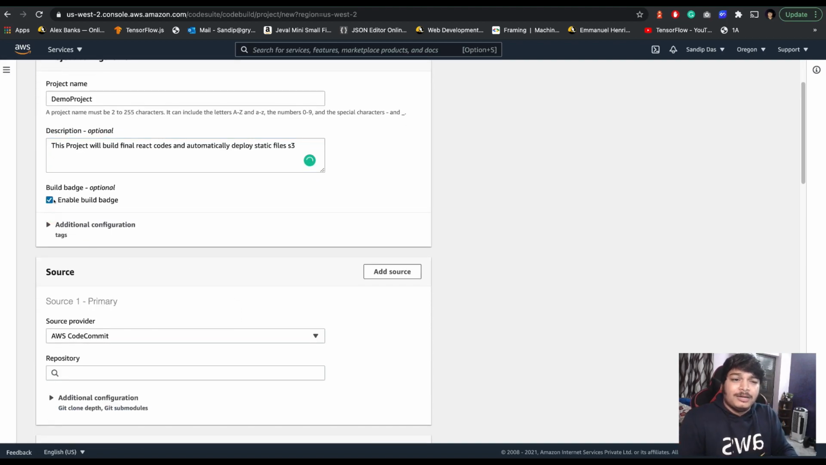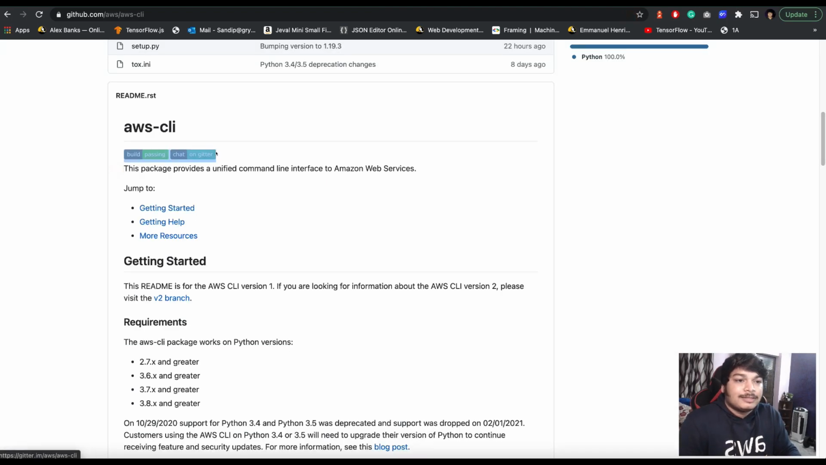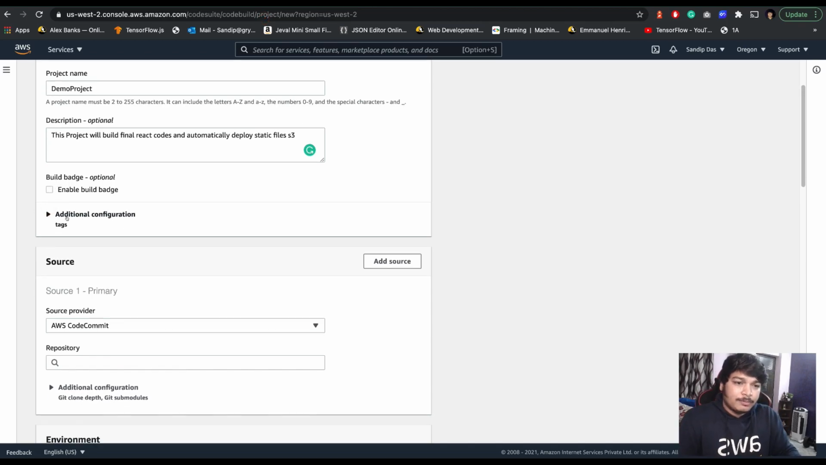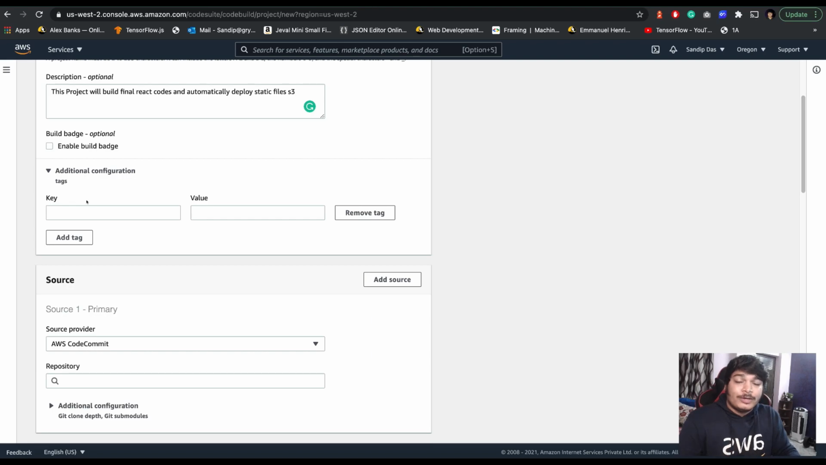Enable build badges. What are build badges? In mind you will have seen them. These are the build badges, where you see the build passing and all. That is a build badge. It will be generated by CodeBuild, and you can attach it to some Git page. It's up to you, but here I'm not showing that part. Additionally, if you want to tag anything, you can do it.